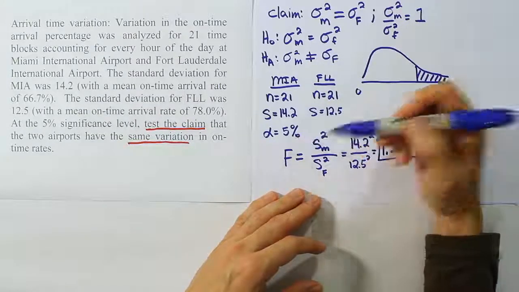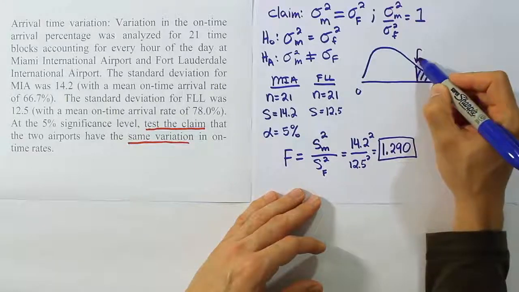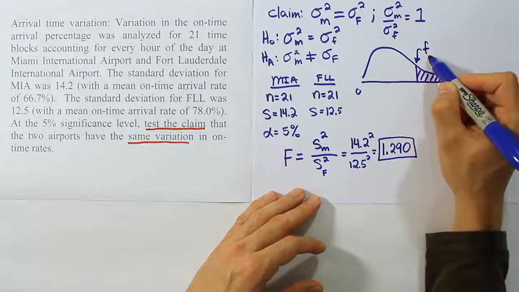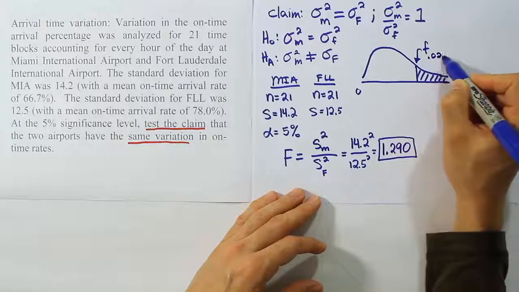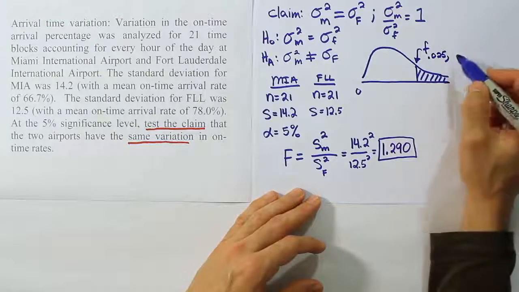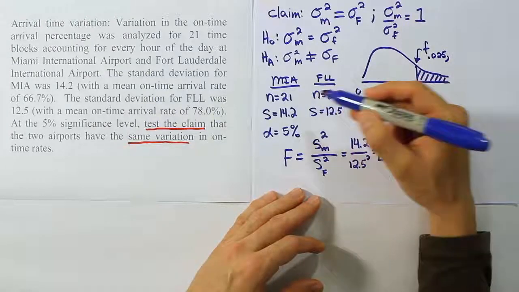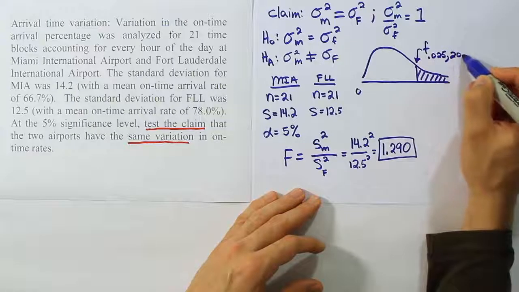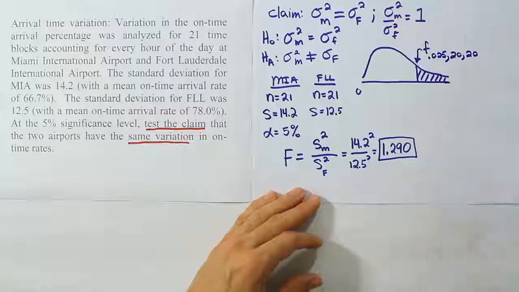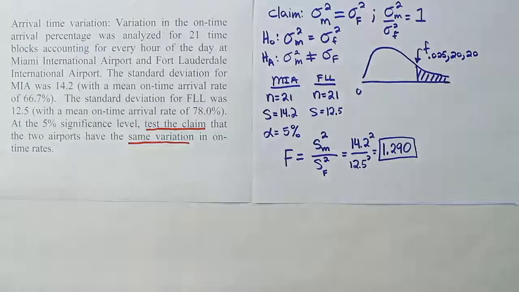That means we have to chop alpha in half, so the alpha value we're going to use is 0.025, with degrees of freedom 20 for both the numerator and the denominator. So let's go to the 0.025 F table and look up 20 degrees of freedom for both.